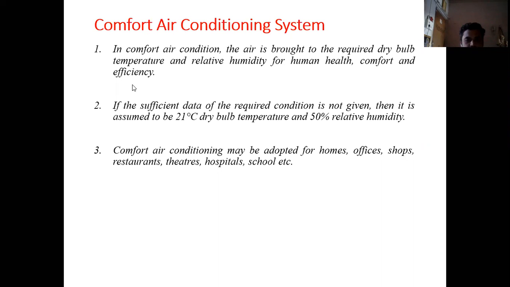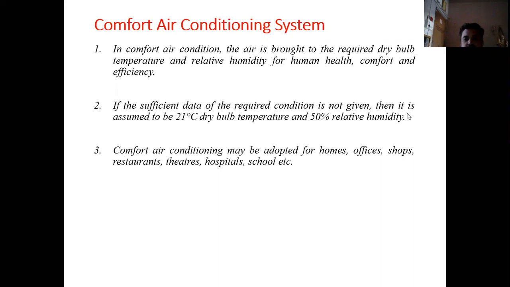In some of the cases, if sufficient data is not given, we assume that the required desirable temperature in the room is 21 degrees Celsius and relative humidity 50%. So these are the things that we need to maintain whenever we have to design an air conditioning system for any space.